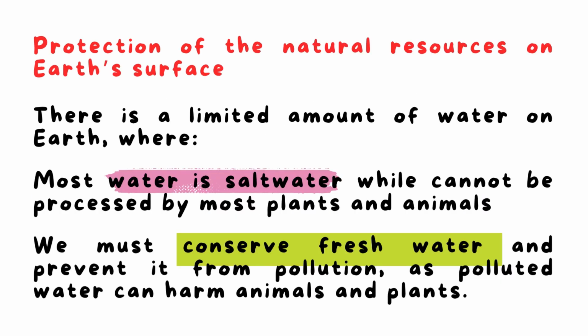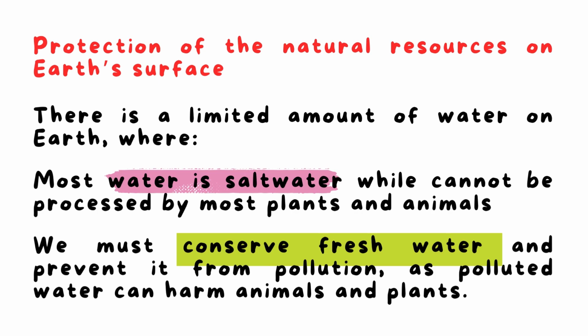So, now we will talk about protection. How to protect the natural resources on Earth's surface. Especially, now we will talk about water, okay? Because there is a limited amount of water on Earth. What's the meaning of limited? Limited means small amount of water.